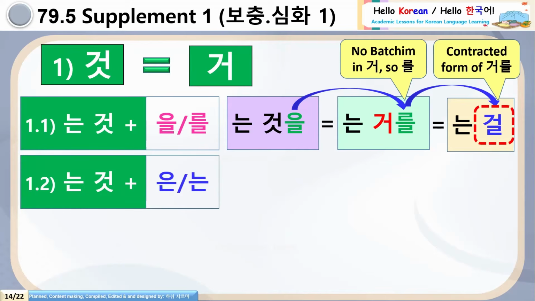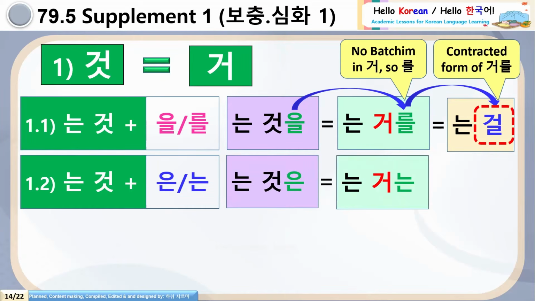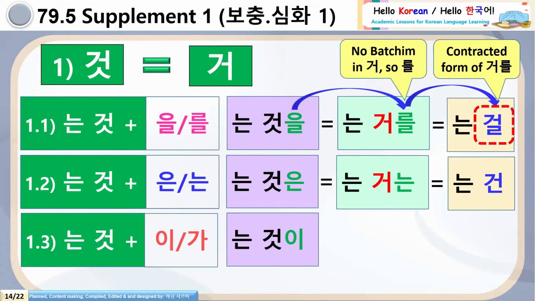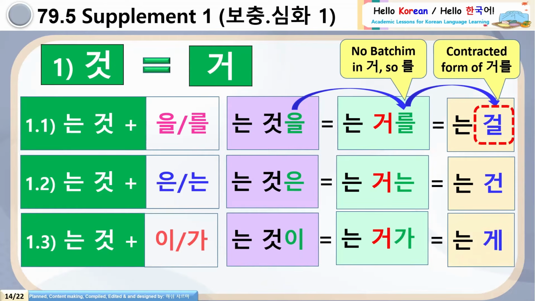Come to 1.2. 는 것 with the particle 은/는. Same rule will be applied. 는 것 is having the 받침 at 은, and 는 거 no 받침 at 는, and the contracted form of 는 거는 will be 는 건. Come to 1.3. 는 것 plus 이/가 particle, 는 것이. Why 이? Because there is a 받침. Is equal to 는 거가. Why 가 here? Yes, in the 거 there is no 받침. And 거가 can be contracted to 게. It will be 는 게.